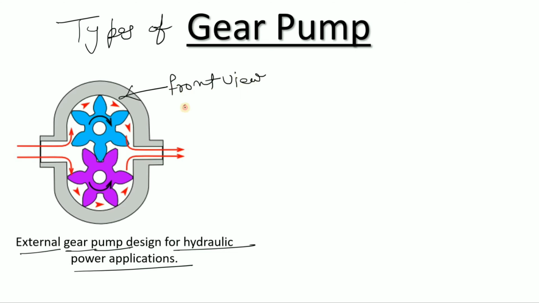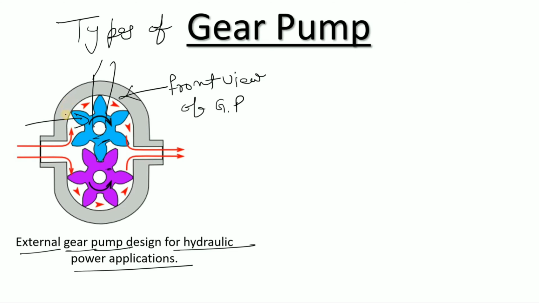Let's suppose this is your drive gear, connected to your prime mover, so this will rotate and drive this other gear, because this is the driven and this is the drive.